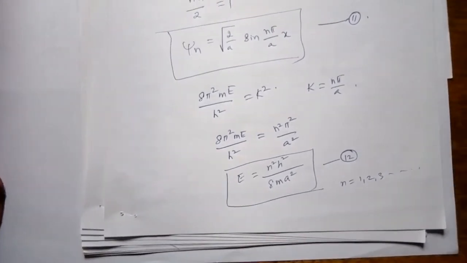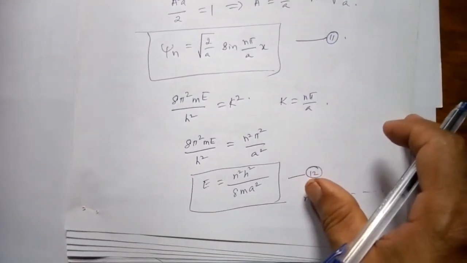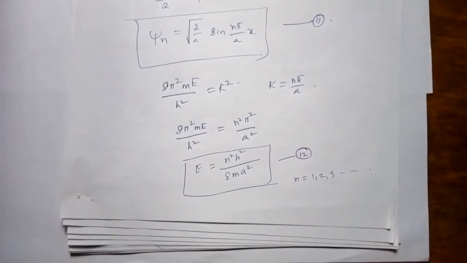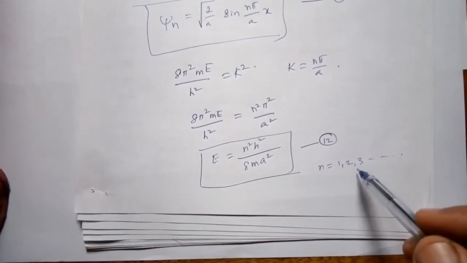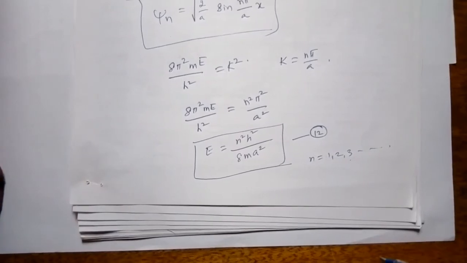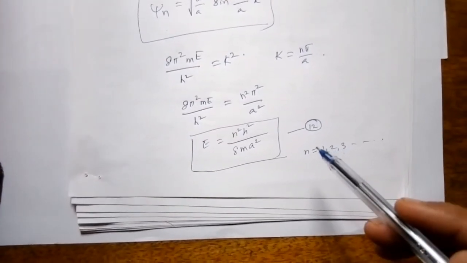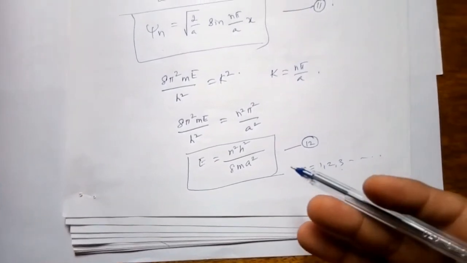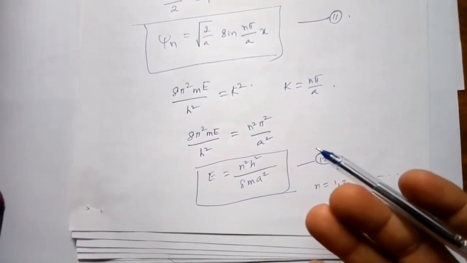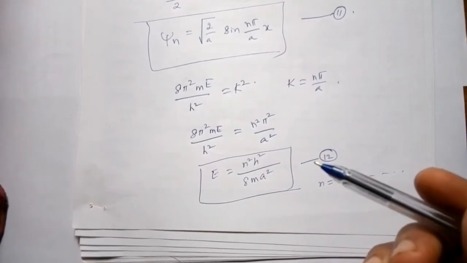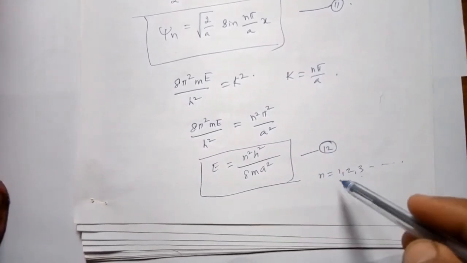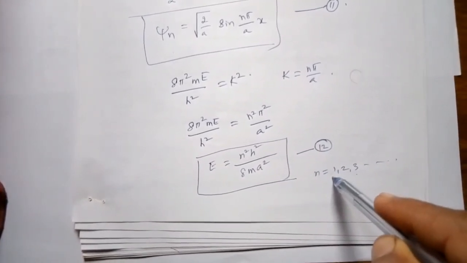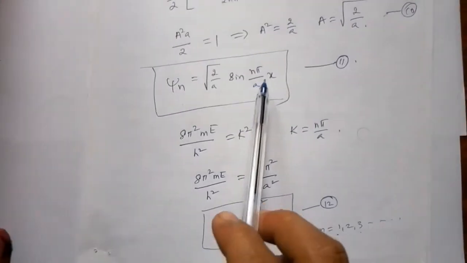So what you observe from equation 12 is that the energy of the particle is discrete, as n can have only integer values. In other words, the total energy of the confined particle is quantized. It cannot have continuous values. We also note that n cannot be zero.